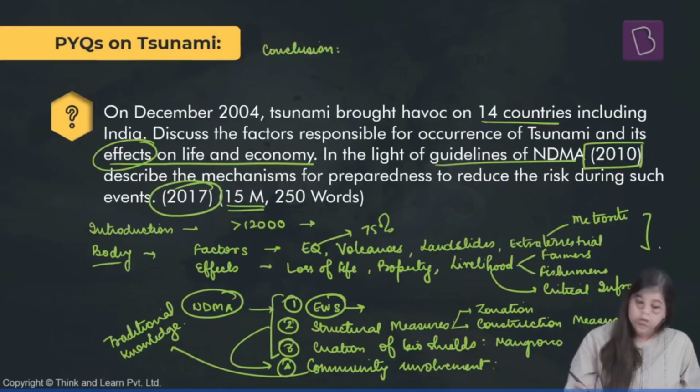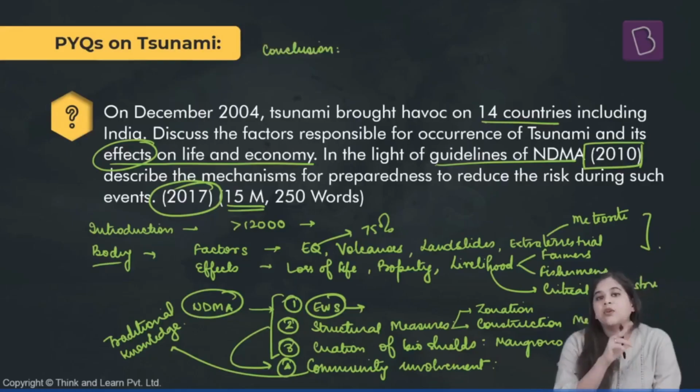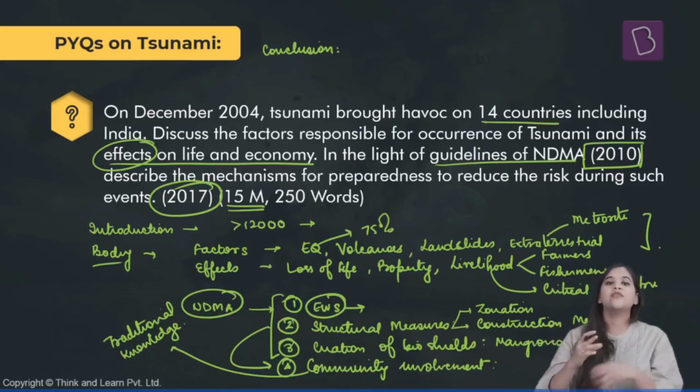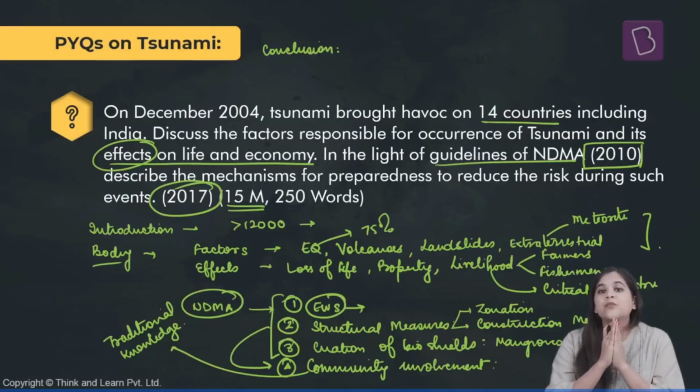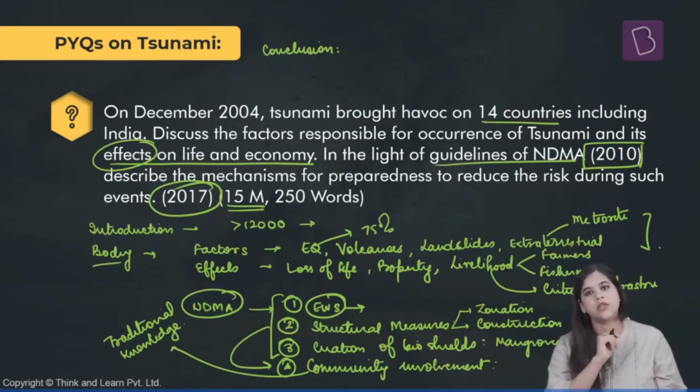In the conclusion, you can mention that India took many lessons from the 2004 tsunami and we set up one of the world's best early warning systems for tsunami. The NDMA guidelines are also being put into place so that it can be ensured that any future event of tsunami does not create such an adverse impact on India as it did during 2004.